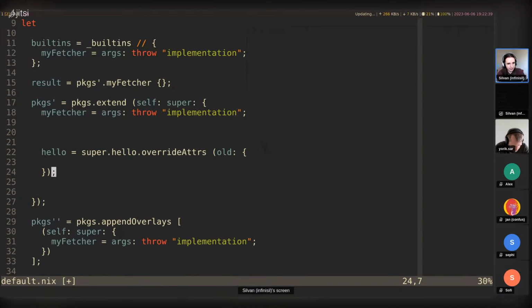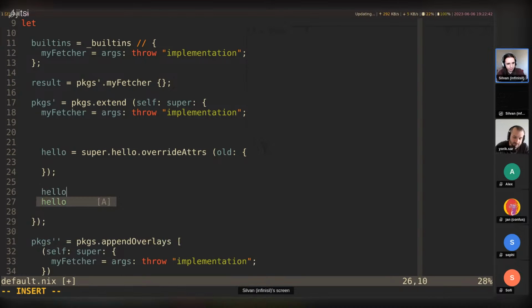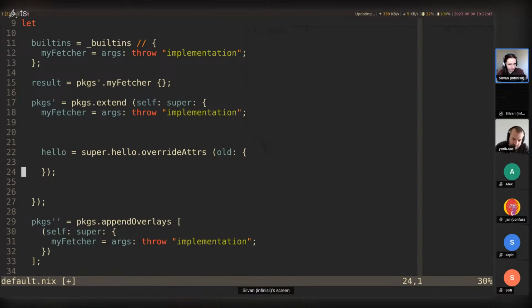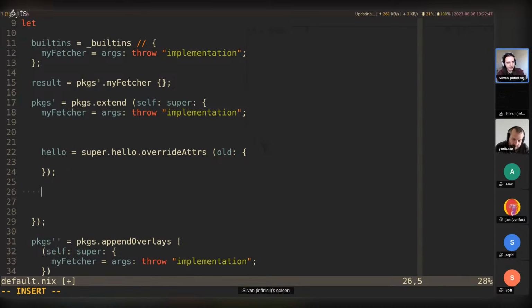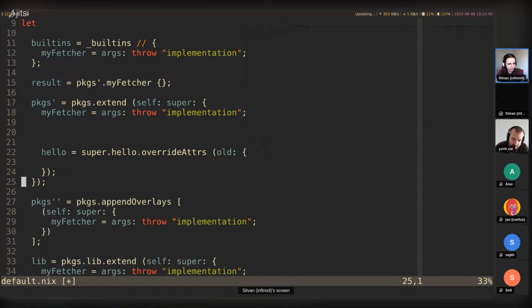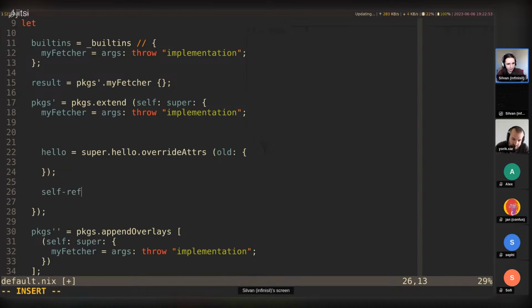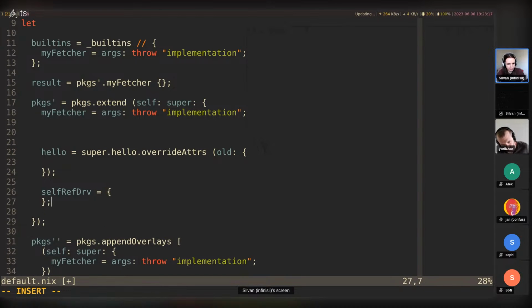However, let's say we have, actually that's an interesting case. Let's say we have a derivation that refers to itself. So let's actually create this up here, self-referential, self-ref DRV. Let's just create a super simple one. So I'm going to use self. Self should be the default. Now let's use self.stdin for actually a run command. And in here, I'm going to do, actually, I don't really need it to be that complicated. I can just do,